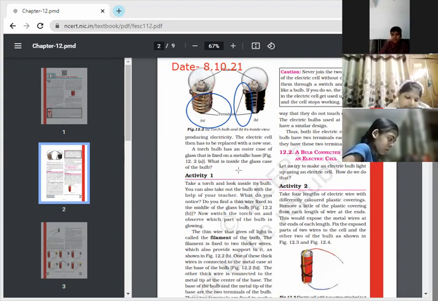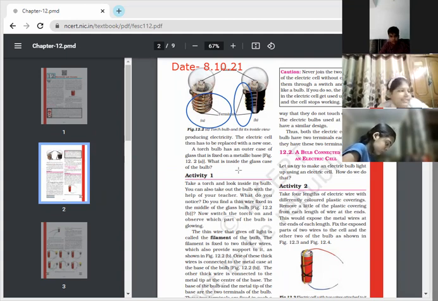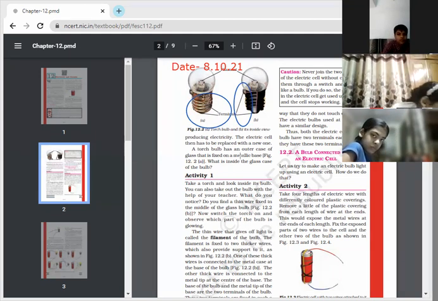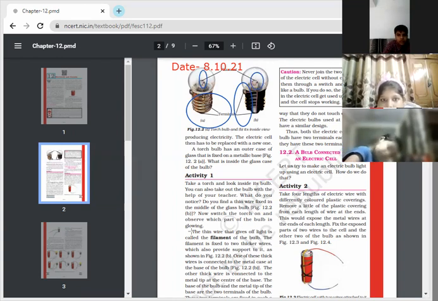Now next, what glows inside a torch or in the bulb? What glows inside? You must have seen a thin wire present here. This is a thin wire inside the bulb. And what is that wire known as? Yes, Charvi, continue reading from the second paragraph. The thin wire.